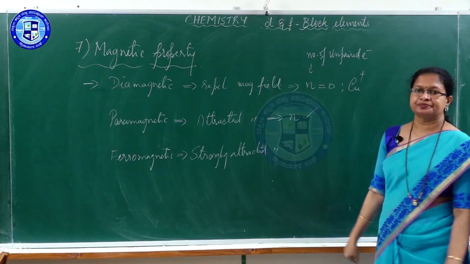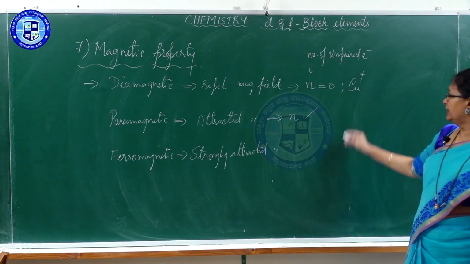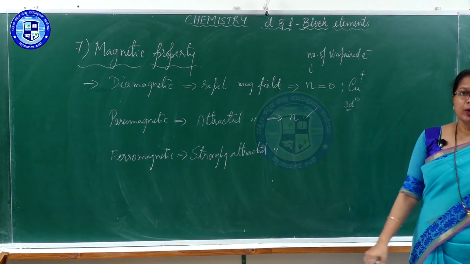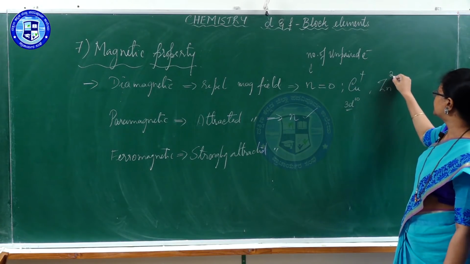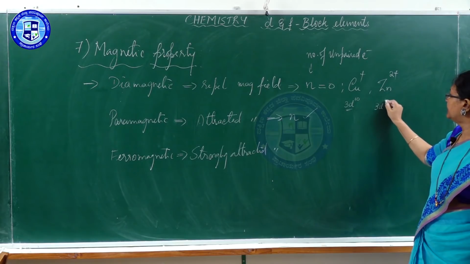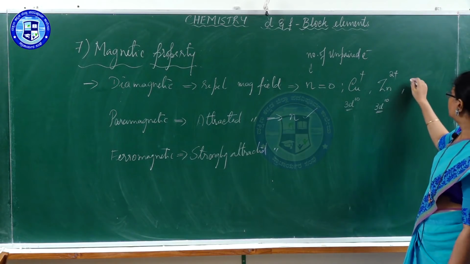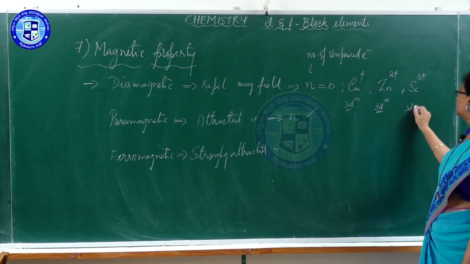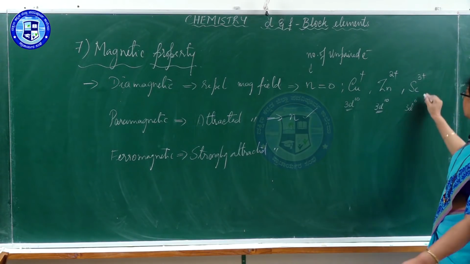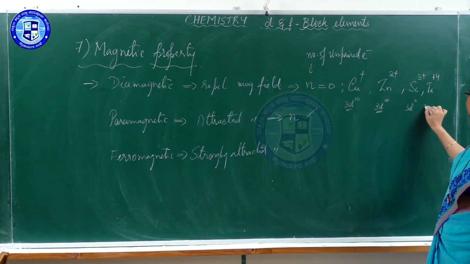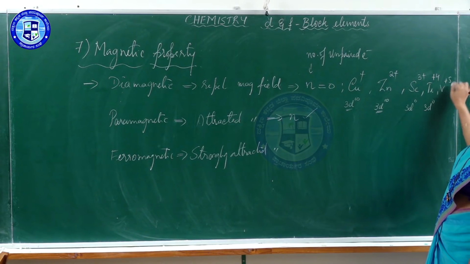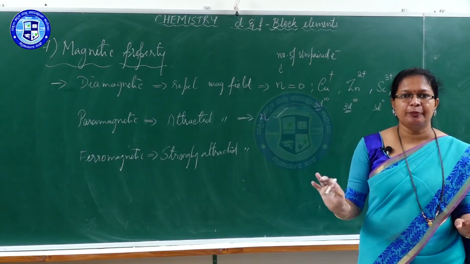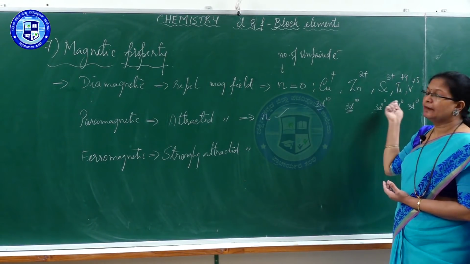Say Cu+1. Is it diamagnetic or paramagnetic? Configuration is 3d10 4s0. No unpaired electron. So, diamagnetic. Or zinc, Zn2+. Configuration is 3d10. Again, no unpaired electron. Scandium 3+. Configuration 3d0. No unpaired electron. So, it is colorless. Titanium +4, 3d0. Vanadium +5, 3d0. These all have no unpaired electrons, all have paired or no electron in the d orbital. Then these all are diamagnetic.